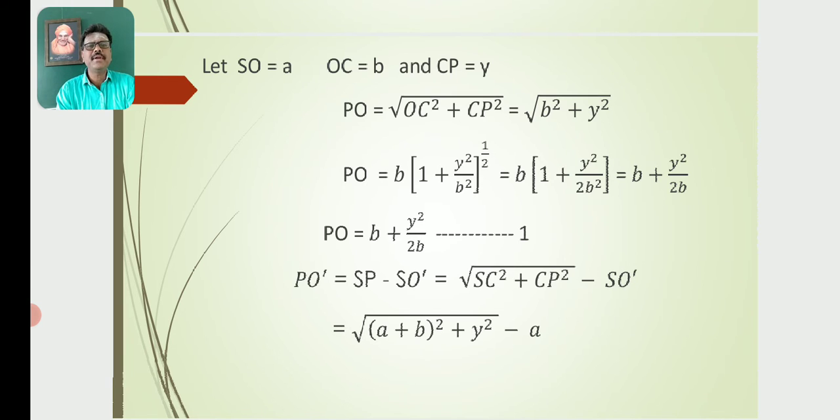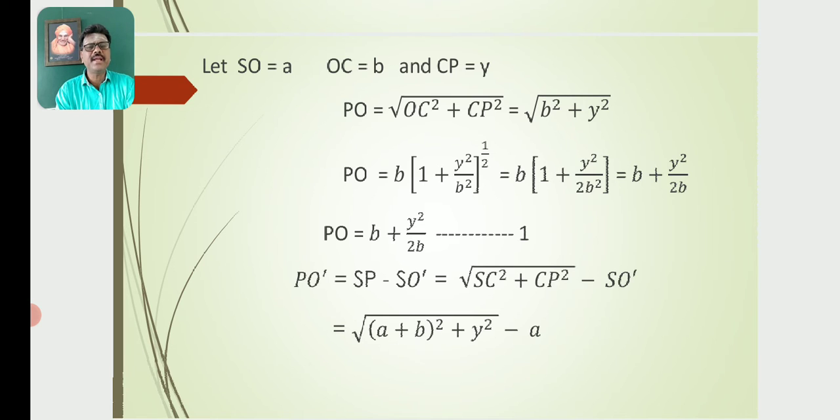PO is equal to B, where B can be taken as the common factor. So then we will get 1 plus Y square by B square whole to the power of 1 by 2. Further, this can be written as B into 1 plus Y square by 2B square. Then again, this is equal to B plus Y square by 2B. So PO is equal to B plus Y square by 2B. Let this be equation number 1.